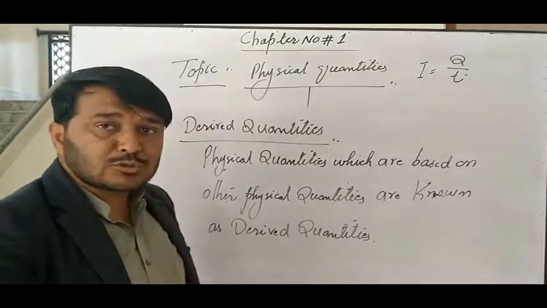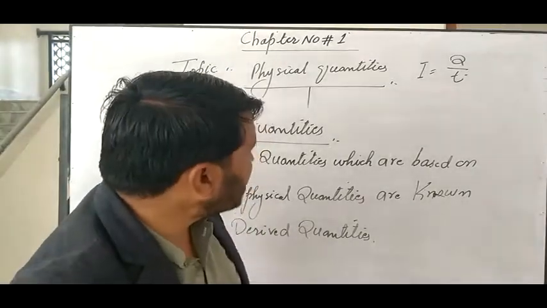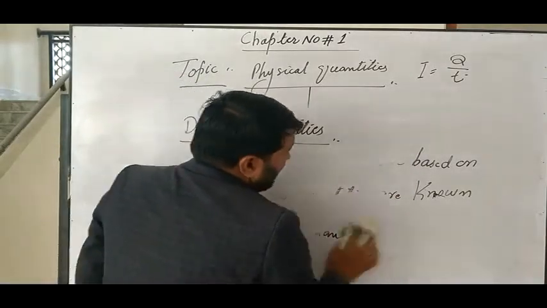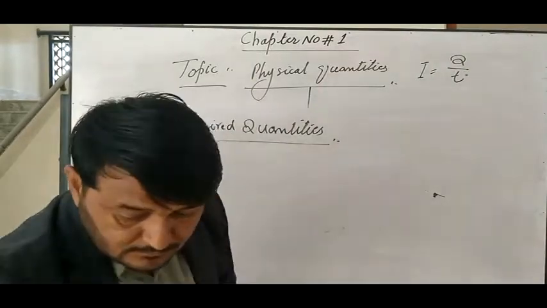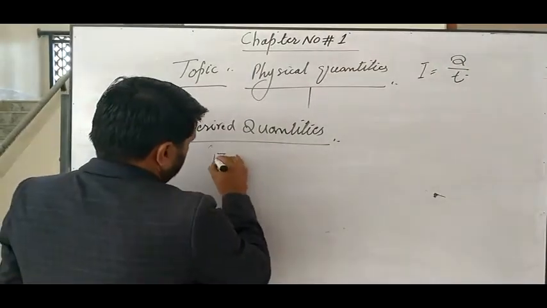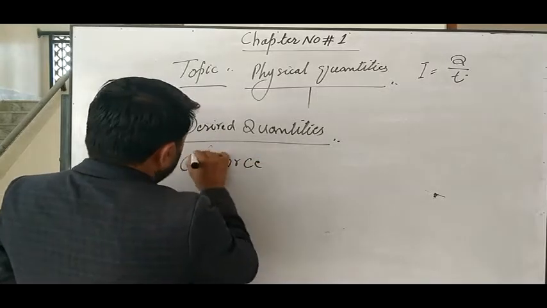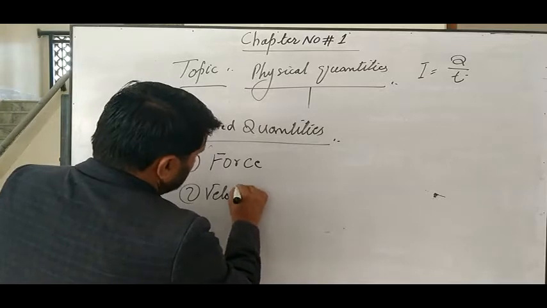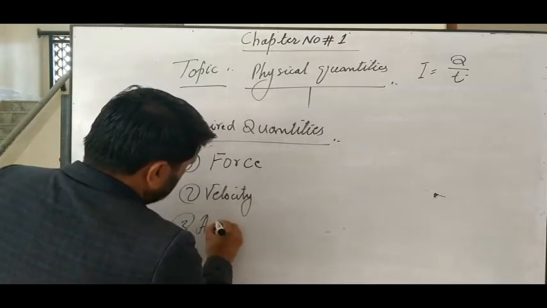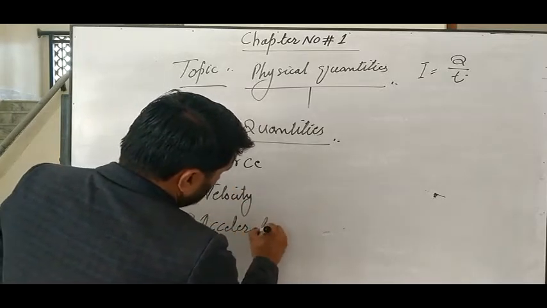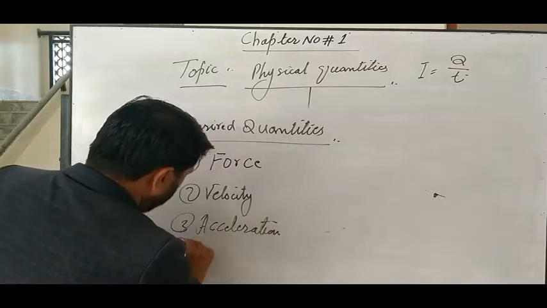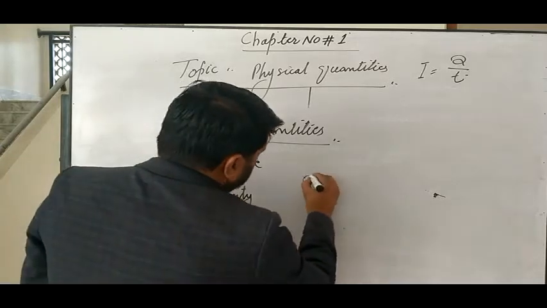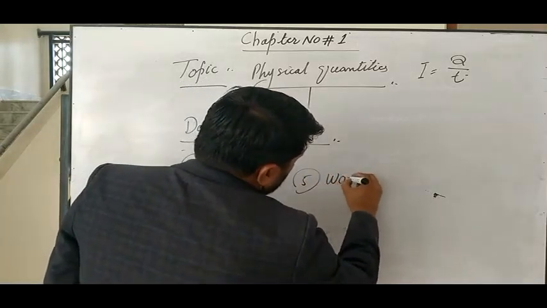There are so many derived quantities. Gentlemen cadets, we discuss here some of them. Number one, for example, force. Number two, velocity. Number three, acceleration. Number four, pressure. Number five, work.